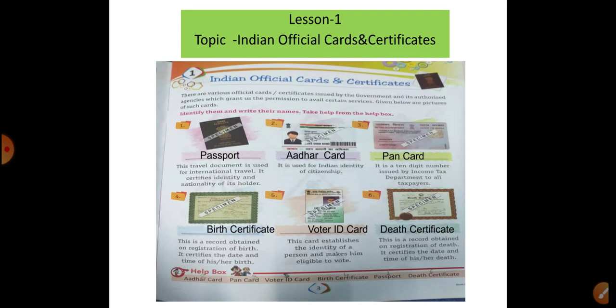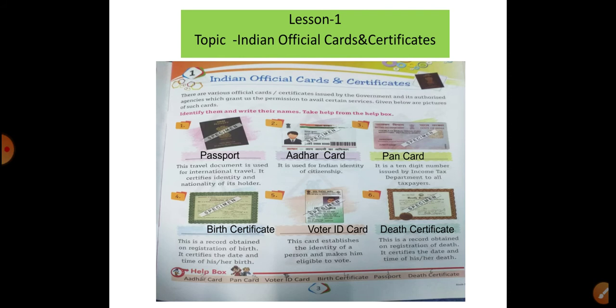Indian official certificates are written here. The names in the helping list should be completed. First of all, the first picture is related to the passport. It is used as a travelling document for international travel. Next, second, it is used as Indian identity of citizenship, the Aadhaar card.